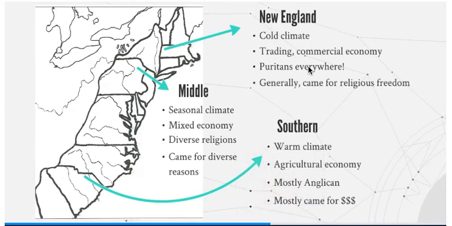And then over here in New England, generally they came here for religious freedom, but let's not give them a free pass for that. Puritans typically are only all about the religious freedom life if it pertains to just them. So Puritans are not nice to Quakers, Puritans are not nice to Catholics, and they're especially not nice to Anglicans because the Anglican Church is the one that they wanted to try and fix, that they think has all the problems. So generally they came here for religious freedom, but mostly for just themselves. So this has been the colonial regions.